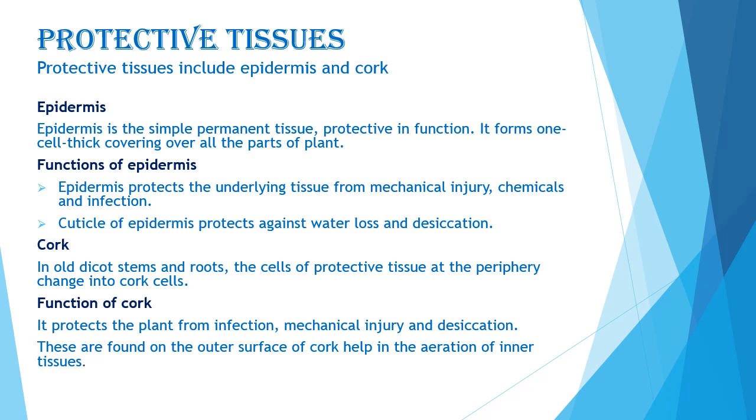Now cork. In old dicot stems and roots, the cells of protective tissue change into cork cells. Now what is the function of cork? Cork is again protective in function. It protects the plant from infection, mechanical injury and desiccation. Lenticels are basically found on the outer surface of cork, which help in the aeration of inner tissues. So the function of epidermis and cork is that they protect the plant from mechanical injury, any chemical or any infection. That is why they are called protective tissues.